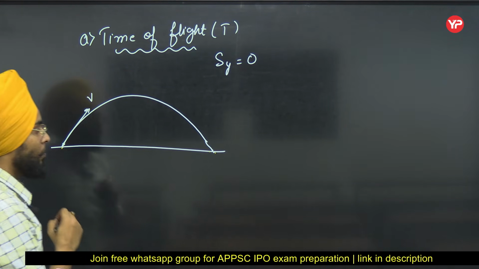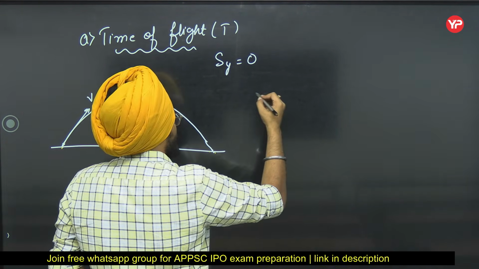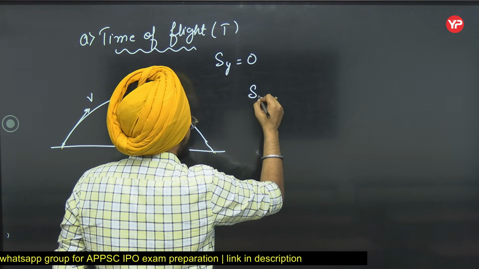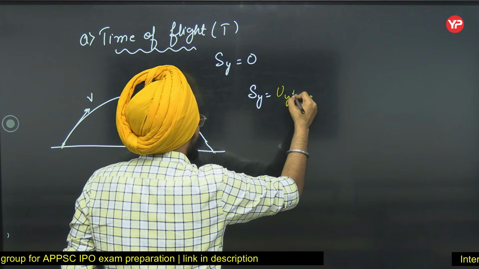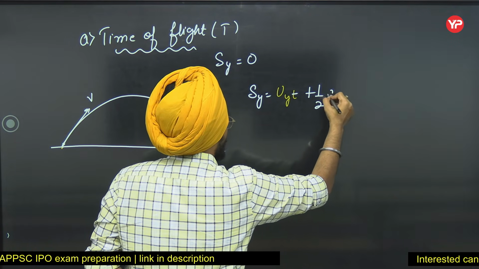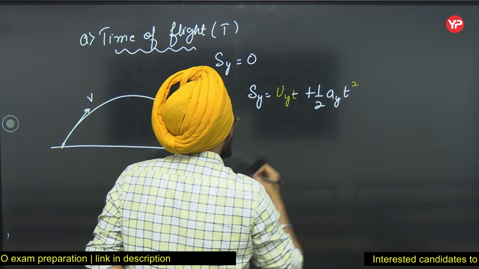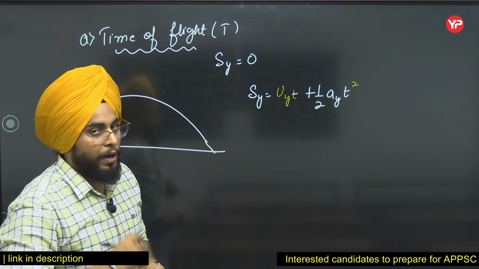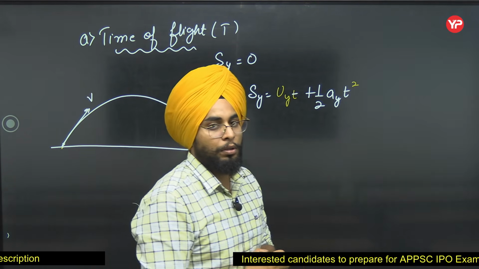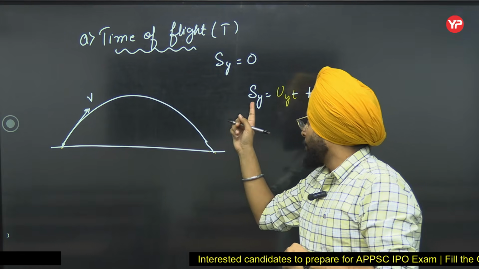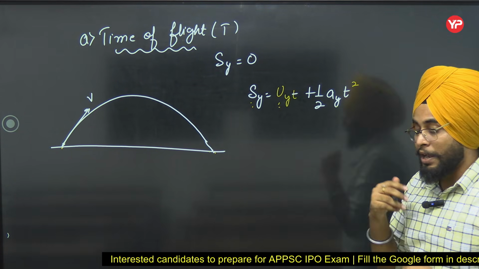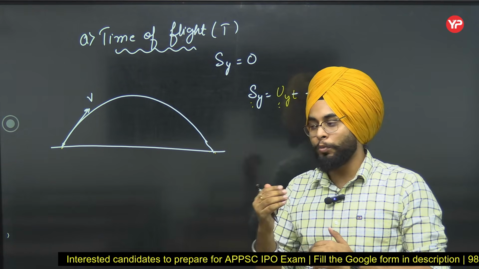Now I know the second equation of motion, it says that Sy is equal to Uy t plus half of Ay into t square. See, why am I writing this y? Because while applying the equations of motion, all the vectors, displacement, velocity, acceleration, have to be in the same direction.